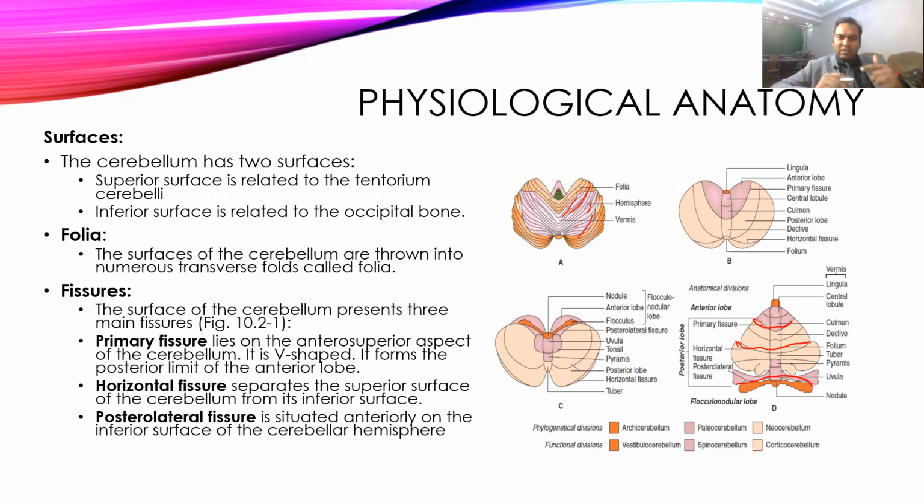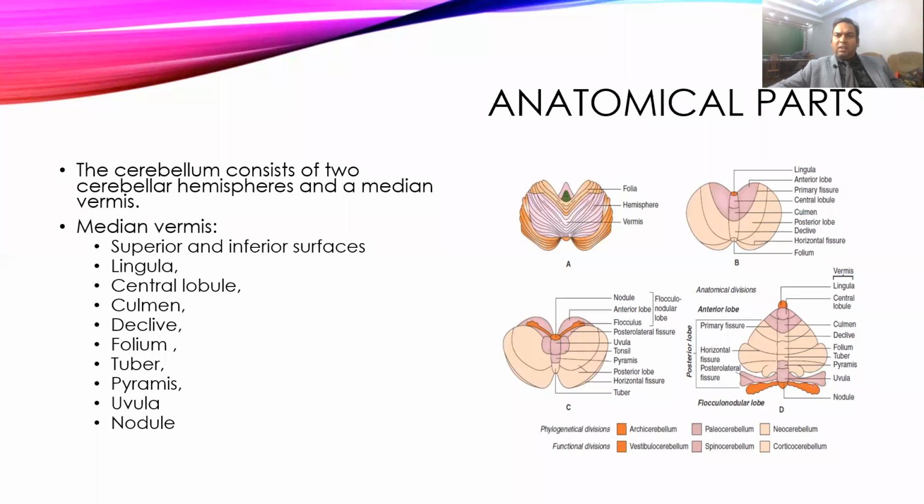The primary fissure is V-shaped and it forms the anterior lobe. It separates the anterior lobe from the posterior lobe. While the horizontal fissure separates the superior surface from the inferior surface. While the posterolateral fissure forms the anterior boundary of the inferior surface of the cerebellar hemisphere. Okay.